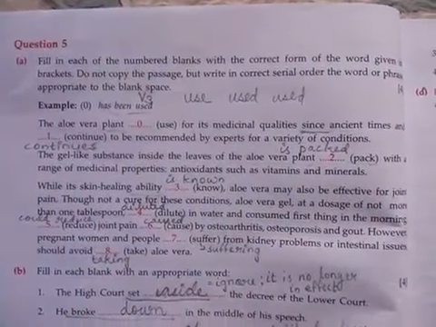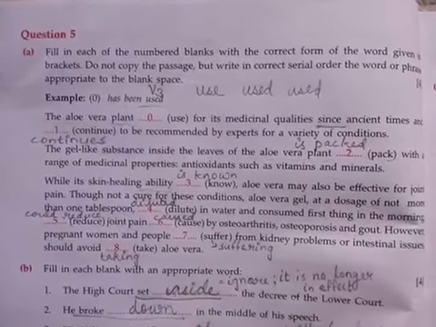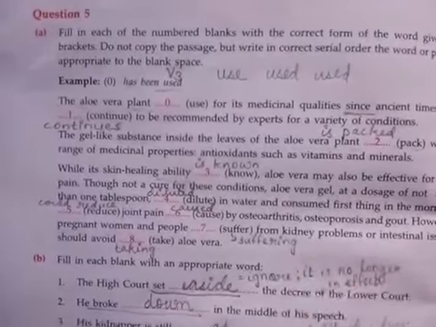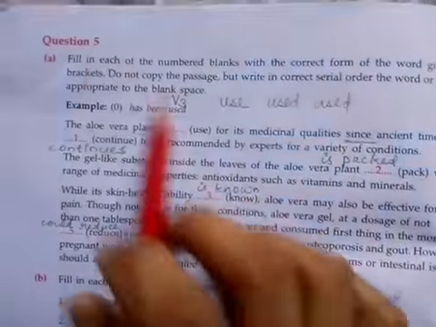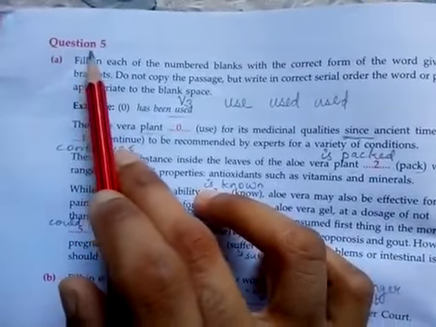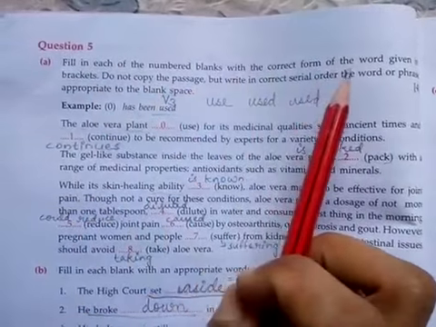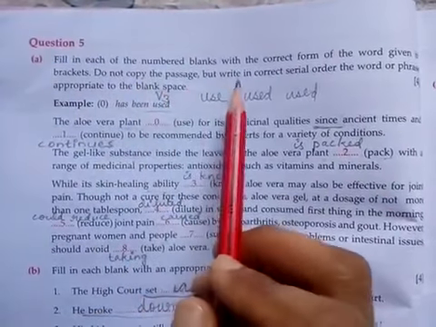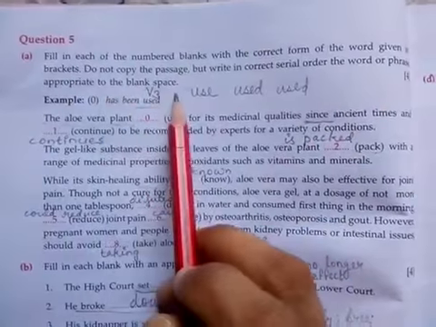Hello students, in this video we will do some exercises given in your Total English textbook on page 28. This is a question that will be asked in the examination. This is question 5. Fill in each of the numbered blanks with the correct form of the word given in brackets. Do not copy the passage but write in correct serial order the word or phrase appropriate to the blank space.